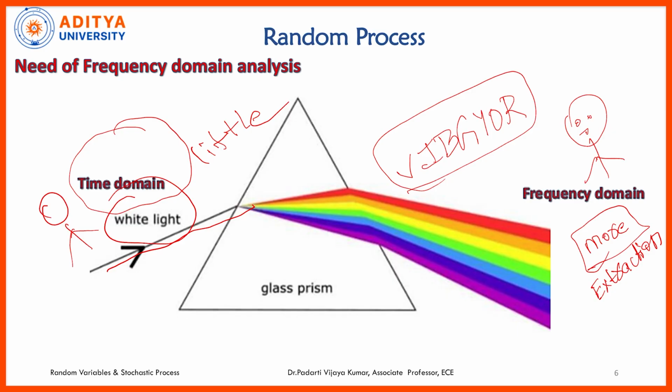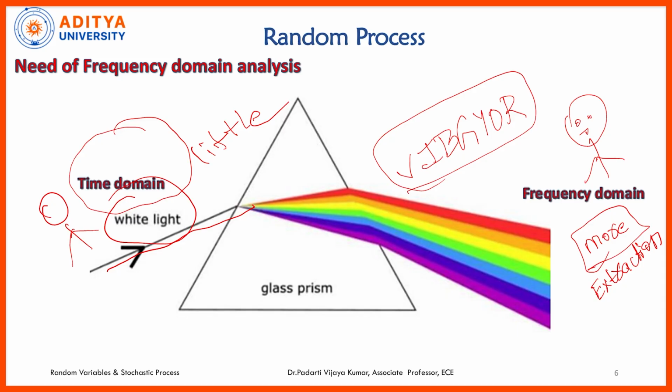So this frequency domain analysis gives you additional information when compared to time domain analysis. That's the main idea why we are studying the spectral characteristics of a random process. So definitely, to extract the additional information, we are going for spectral characteristics. To analyze a random process simply in the time domain doesn't give us more information, so we need to analyze the same thing in the spectral domain also.